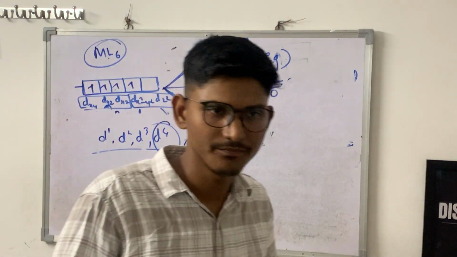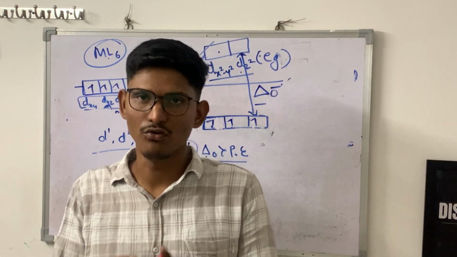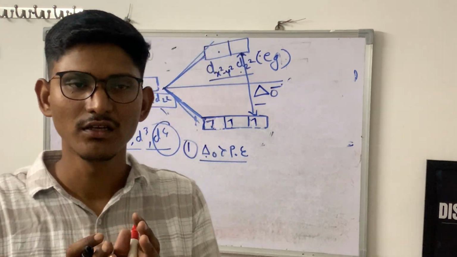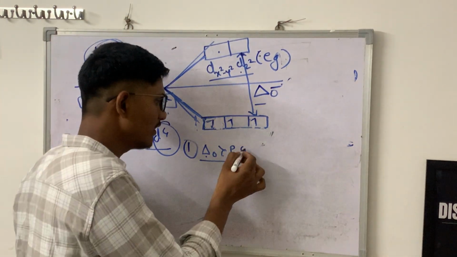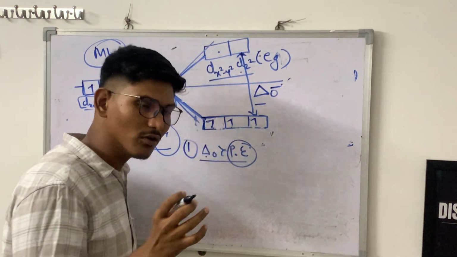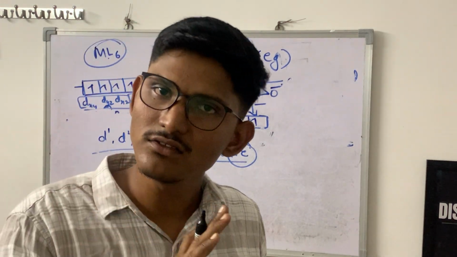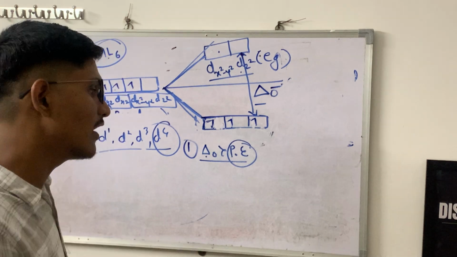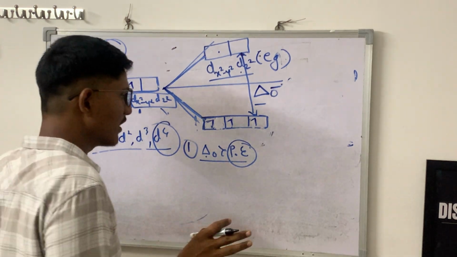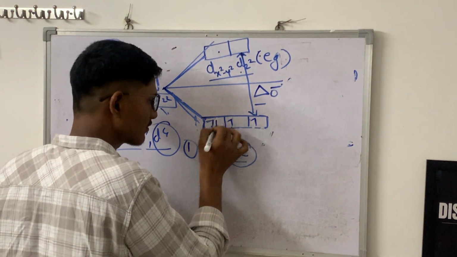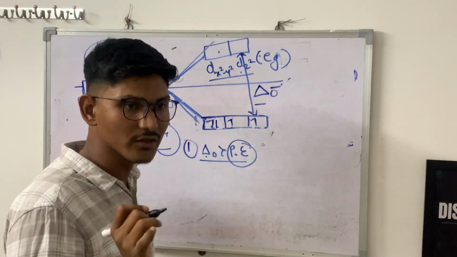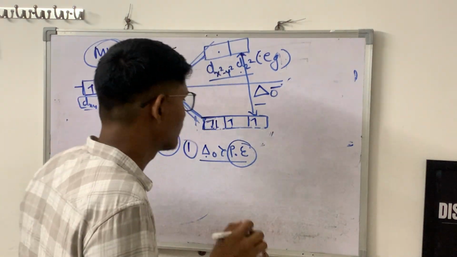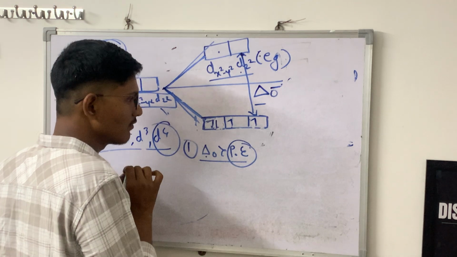In simple words, if delta is more as compared to pairing energy, then pairing energy is less. Then what does it mean? The amount of energy required for pairing is less. Because of that, the electron will add here. So the amount of energy required for pairing the electron is less. That's why we can add the electron here.